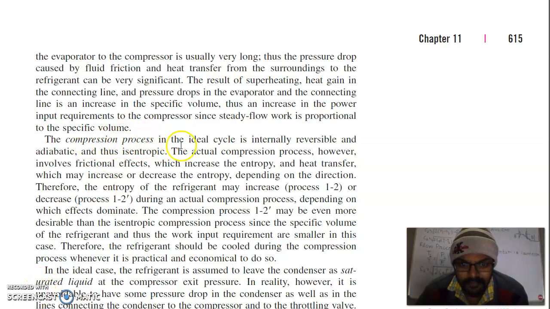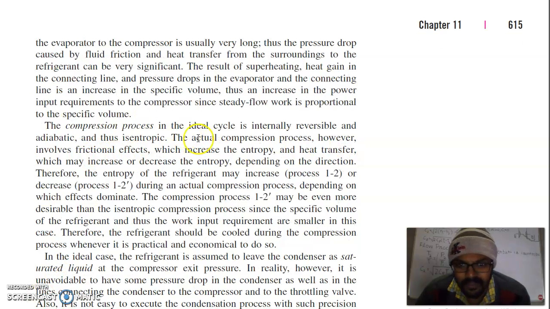The compression process in the ideal cycle is internally reversible and adiabatic, and thus isentropic. The actual compression process, however, involves frictional effects, which increase the entropy, and heat transfer, which may increase or decrease the entropy depending on the direction. Therefore, the entropy of the refrigerant may increase, process 1 to 2, or decrease, process 1 to 2 dash.